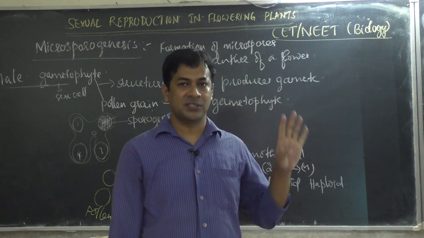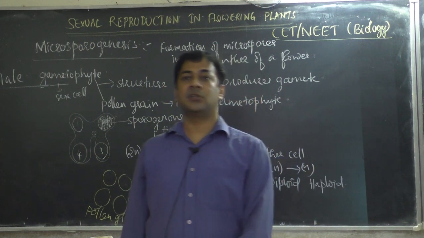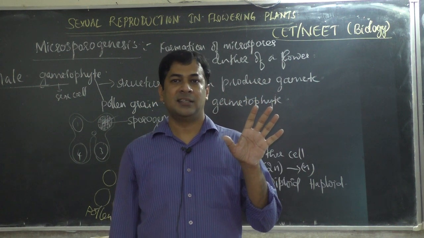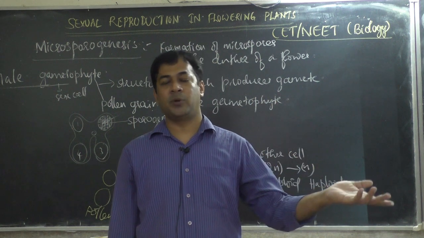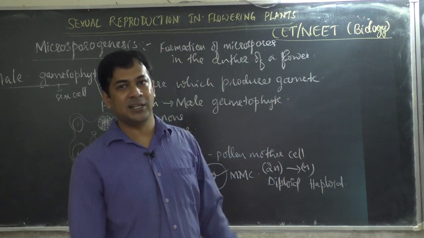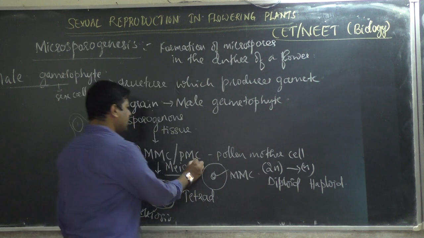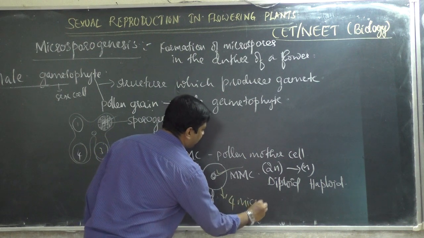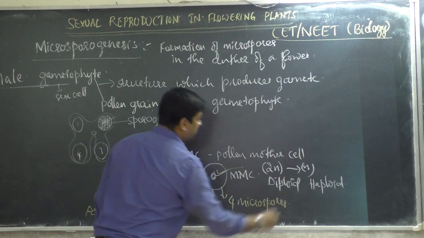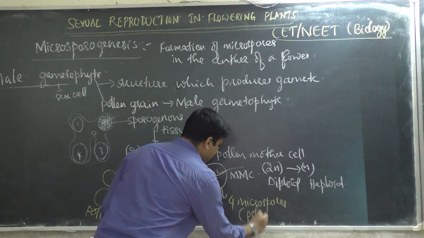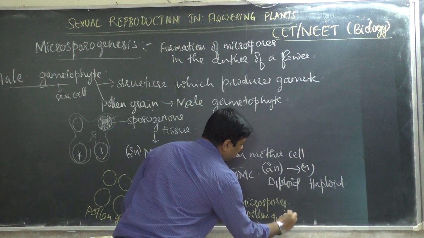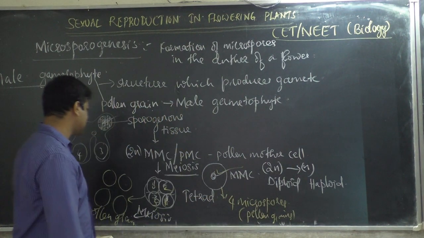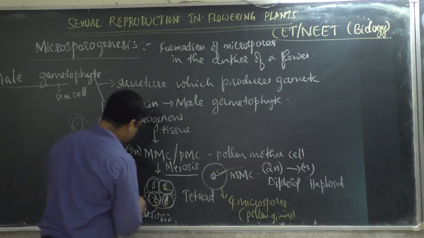We are going to discuss some questions based on this. Suppose these many microspore mother cells are there, then how many microspores or pollen grains does it produce? That question they ask. A single microspore mother cell produces 4 microspores. That means 4 pollen grains are produced. You have already learnt this in theory. One microspore mother cell produces 4 pollen grains, and each pollen grain is haploid, n number.